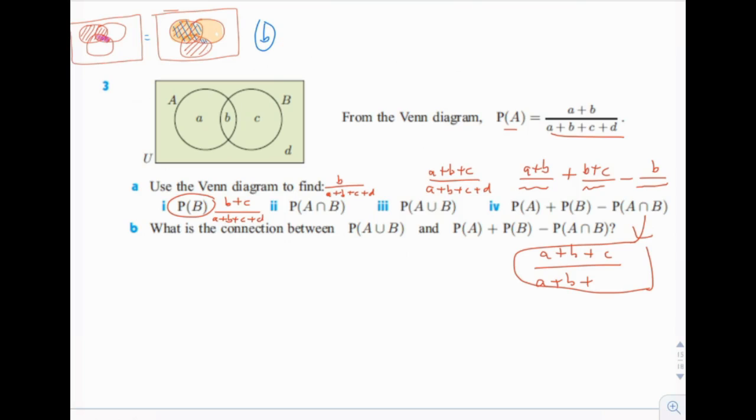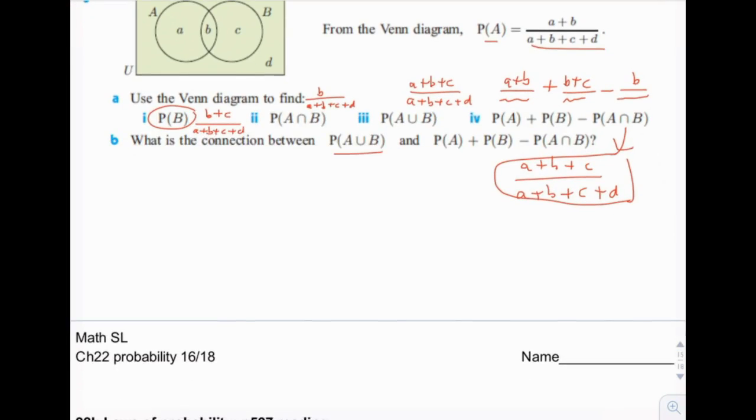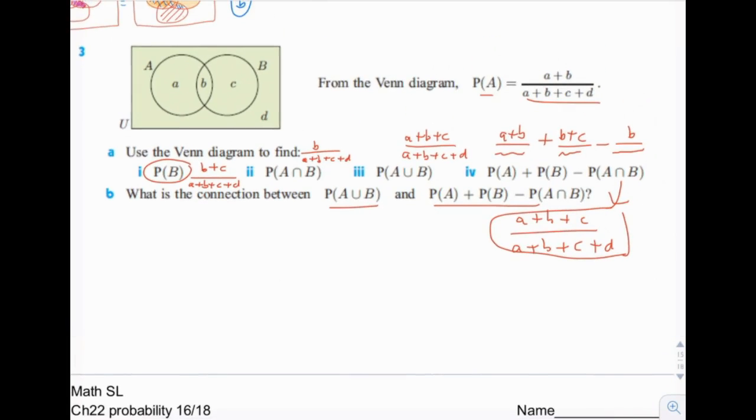C plus D. Okay. What is the connection between A union B and that thing there? Okay, so the probability of A union B would be A plus B plus C, right? A plus B plus C. Did we do that? Oh, yes, this one here.